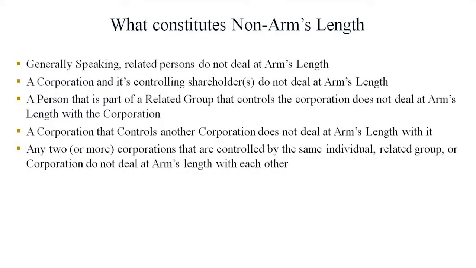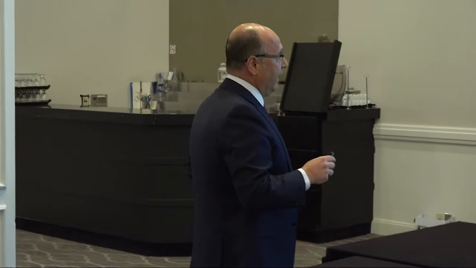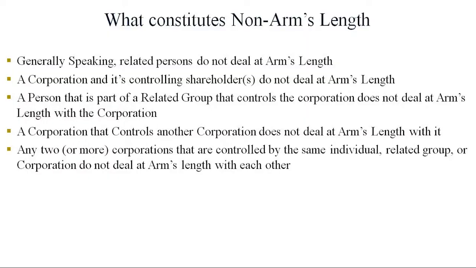And let's quickly define what non-arm's length is. So generally speaking, related persons do not deal at arm's length. A corporation and its controlling shareholders do not deal at arm's length. A person that is part of a related group that controls the corporation does not deal at arm's length with the corporation. A corporation that controls another corporation does not deal at arm's length with it. Holdco-opco situation. And any two or more corporations that are controlled by the same individual or related group, they don't deal at arm's length with each other.